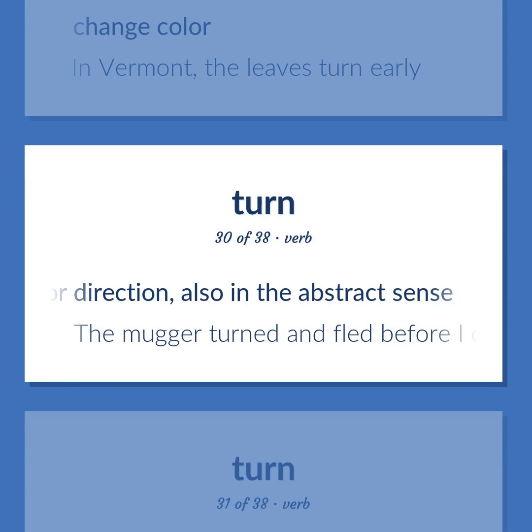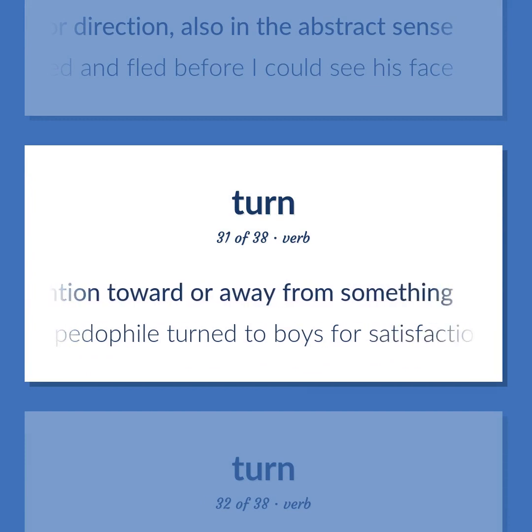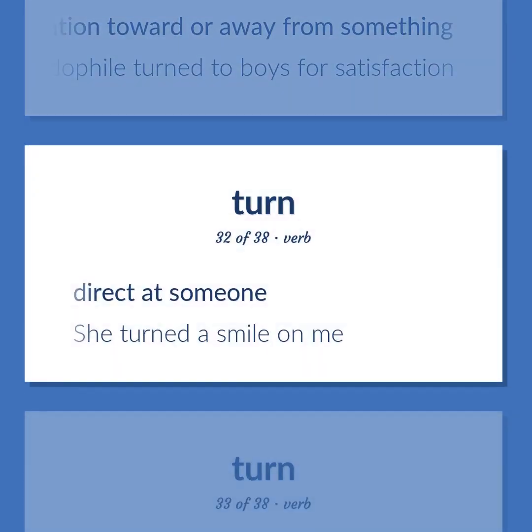The mugger turned and fled before I could see his face. Channel one's attention, interest, or thought toward or away from something. The pedophile turned to boys for satisfaction. Direct at someone. She turned a smile on me.